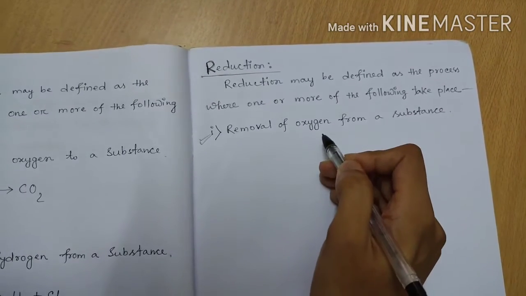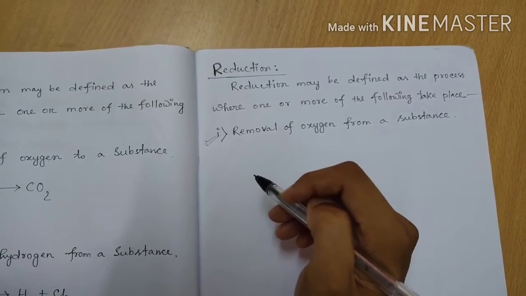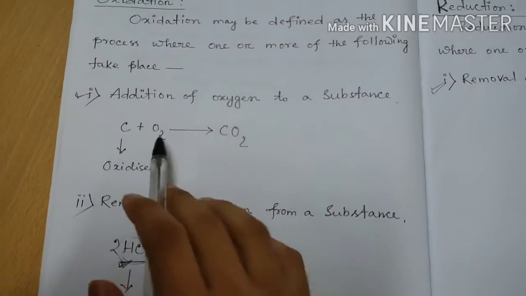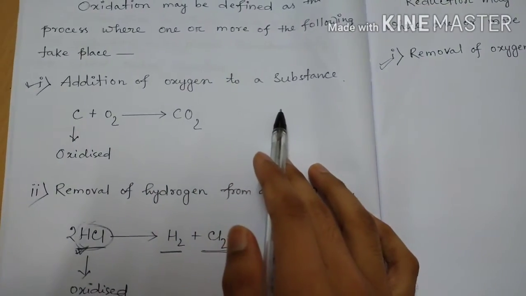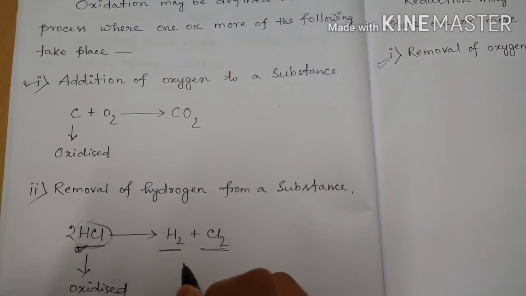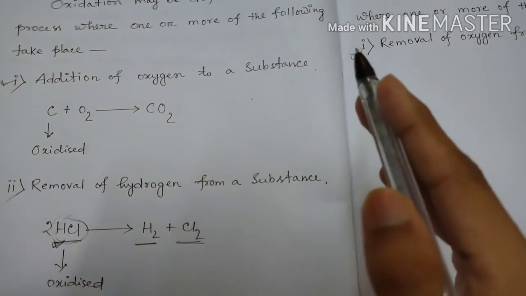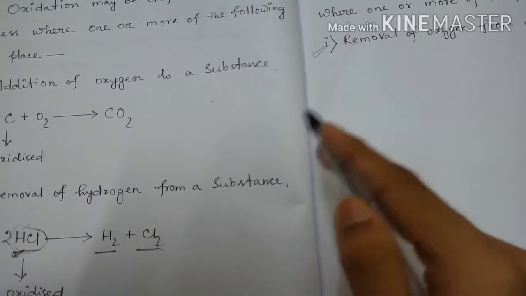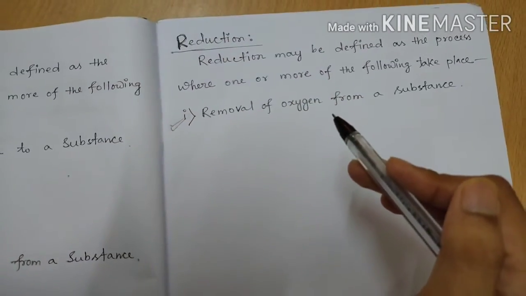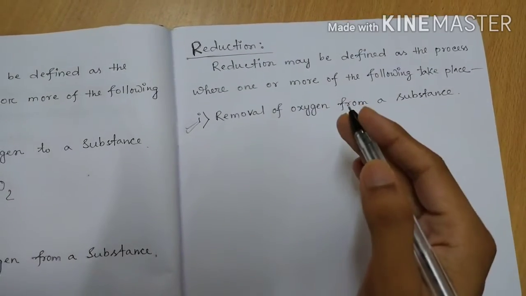The number one process is removal of oxygen from a substance. In oxidation, if addition of oxygen has taken place, then the substance will be oxidized, and in reduction, if removal of oxygen takes place, then the substance will be reduced, just opposite.